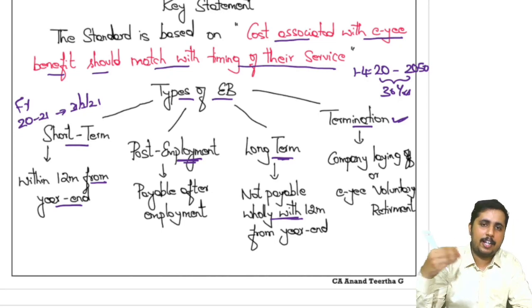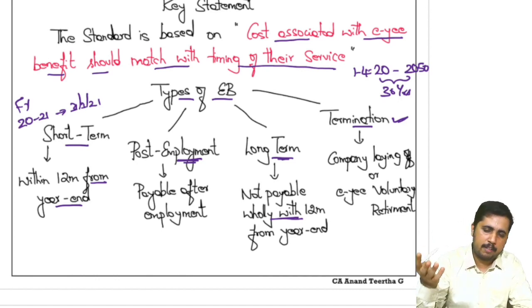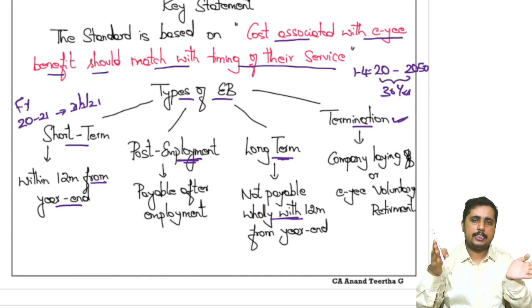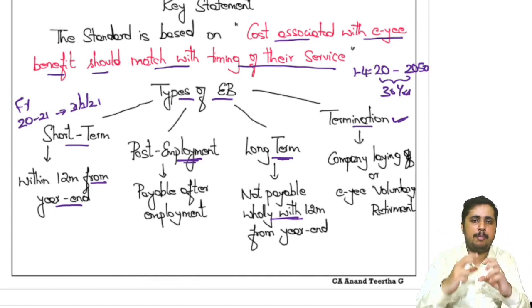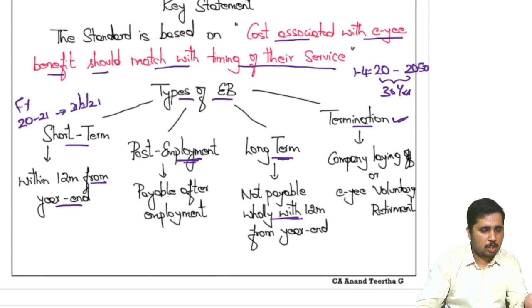So either we retrench them and pay some compensation, that can be covered, or employees leave by themselves, voluntary retirement, even that is covered. So these are the four types of employee benefits we have. The normal salary, wages and everything will come under short term.